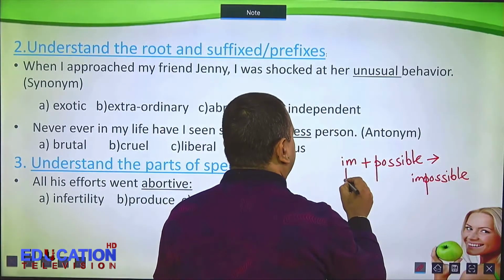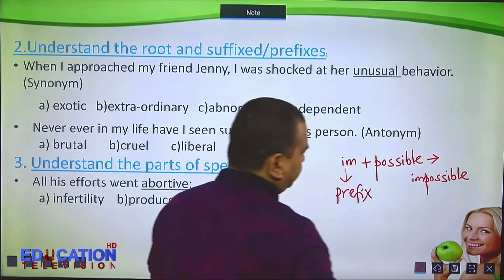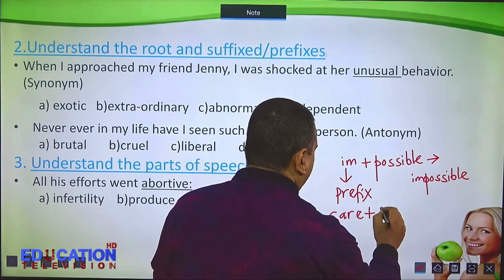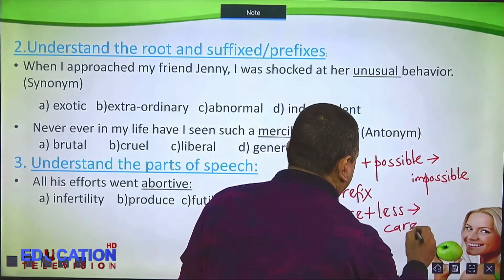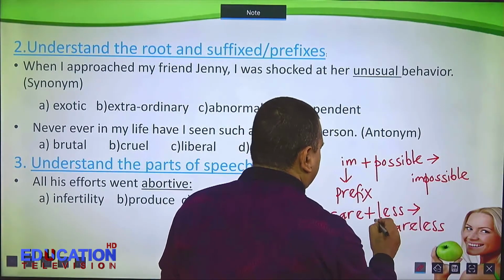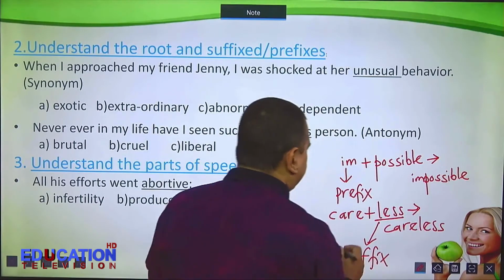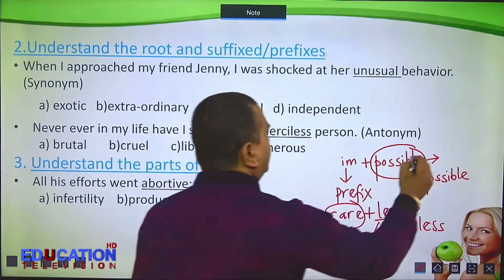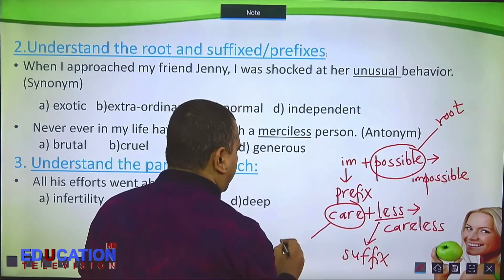This is a prefix. Care plus less, careless. So this is a suffix. And this care and this possible, they are root words.